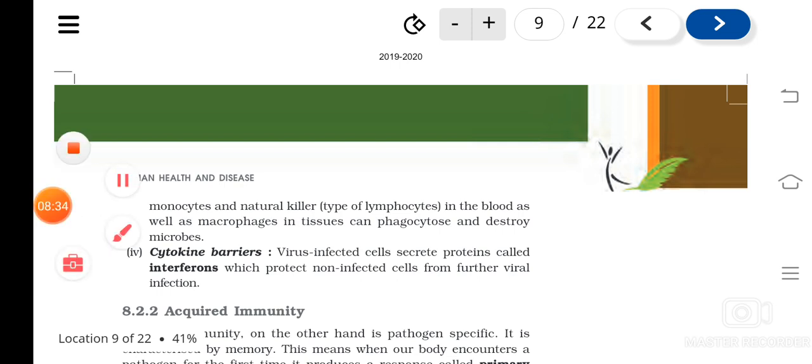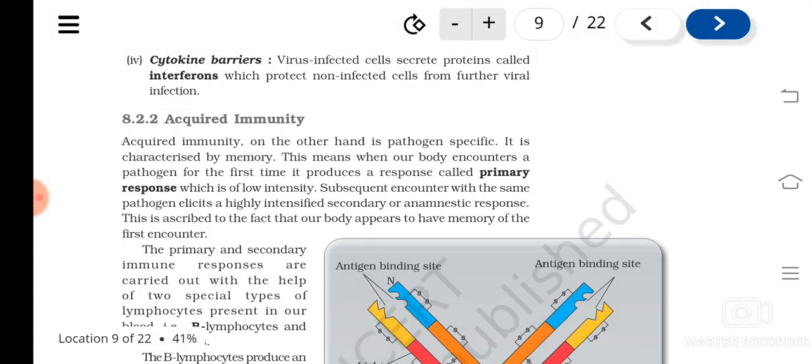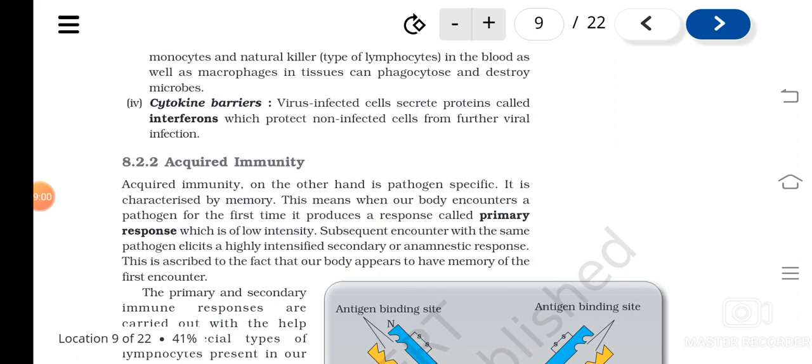These are all not specific, means they are generally present in the body, and not against a particular disease or a particular microorganism. It's general. Understood? So this kind of immunity is known as innate immunity. Now next is acquired immunity. Acquired immunity means it's pathogen specific. If our body is attacked by some particular kind of virus, the body will get immunized to that particular virus.